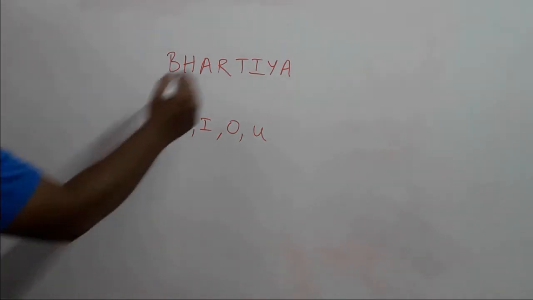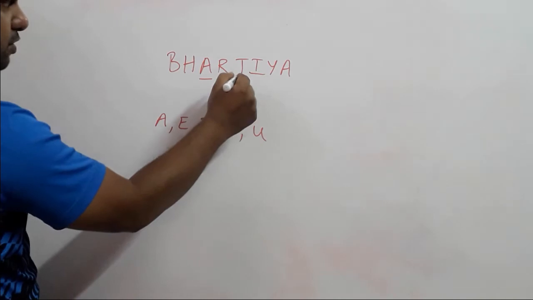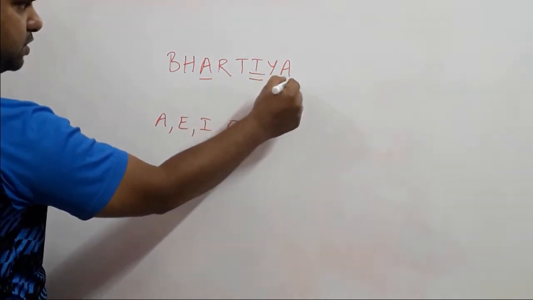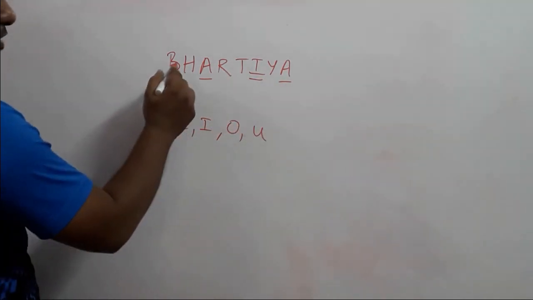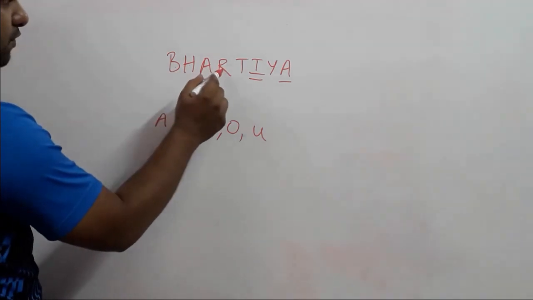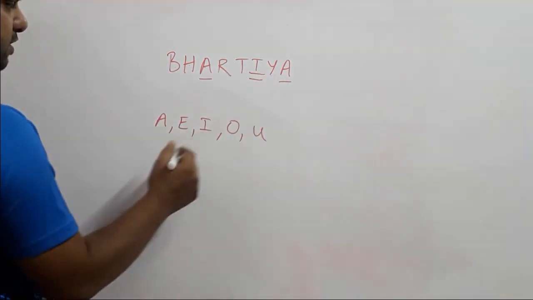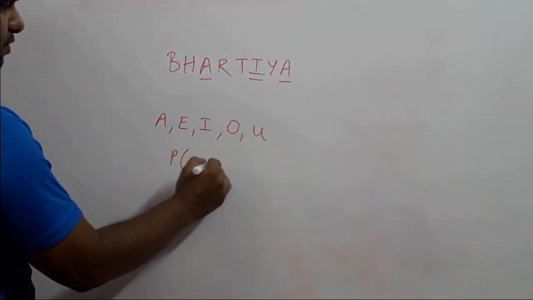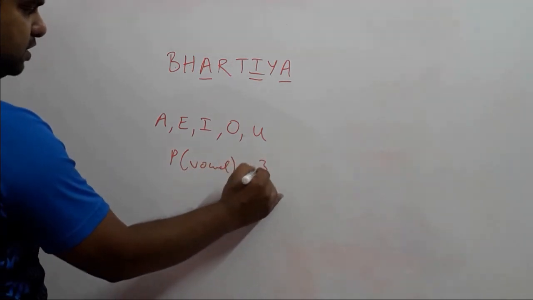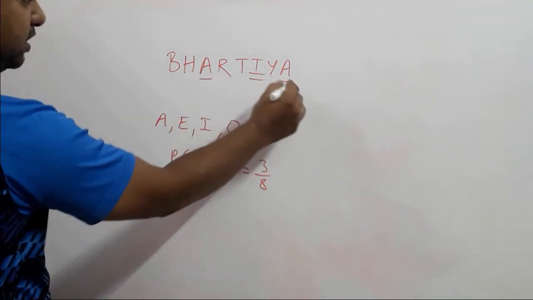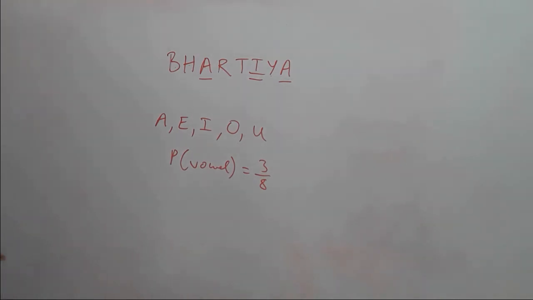And how many do we have over here? We have 1, 2, 3. So out of how many? 1, 2, 3, 4, 5, 6, 7, 8. So the probability of getting a vowel will be 3 upon 8, because there are 3 vowels over here. Okay, so we can get 3 vowels in this case.